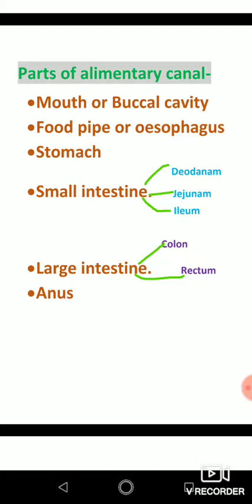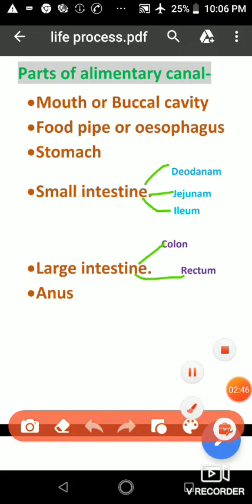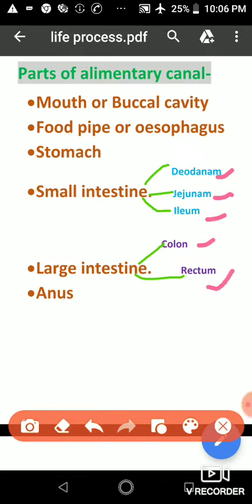What are the parts of the alimentary canal? You can see right here: first is the mouth, also called the buccal cavity; the food pipe, also called the esophagus; the stomach, small intestine, large intestine and anus. The small intestine is further divided into duodenum, jejunum and ileum, and the large intestine is further divided into colon and rectum.